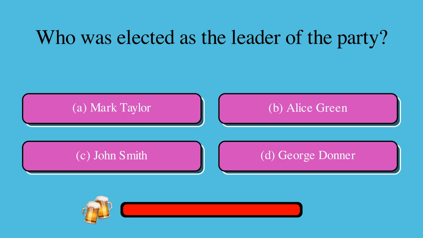Who was elected as the leader of the party? Is it A, Mark Taylor, B, Alice Green, C, John Smith, or D, George Donner? The correct answer is D, George Donner.